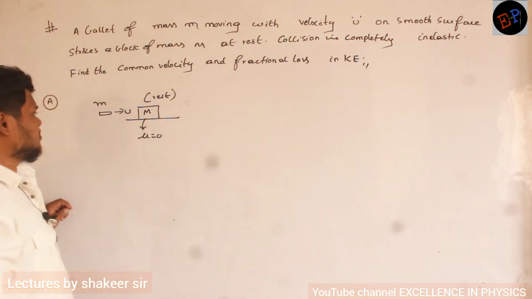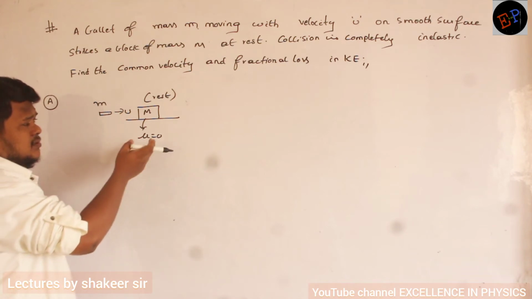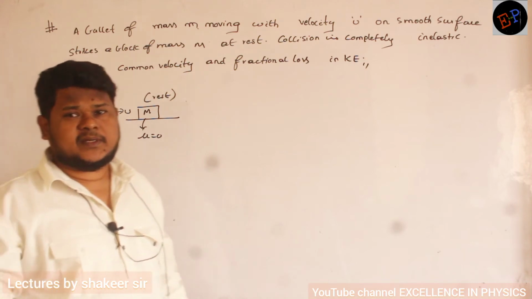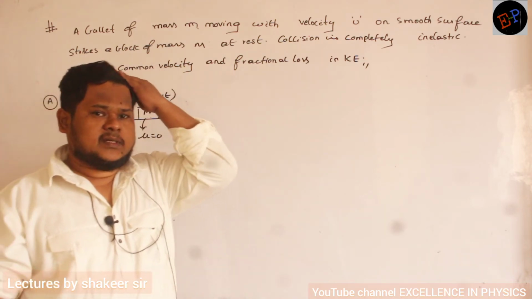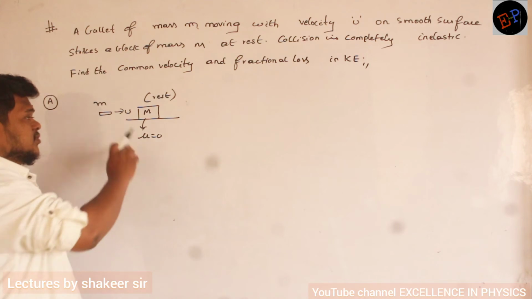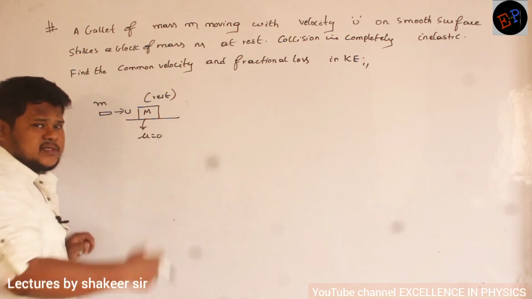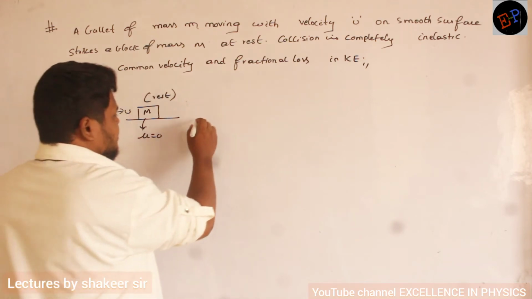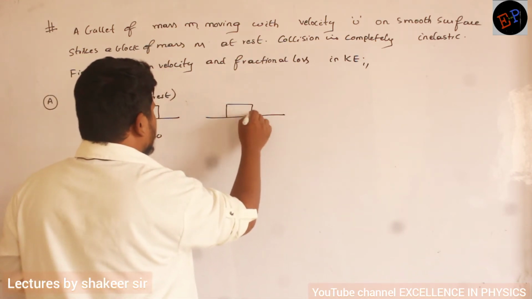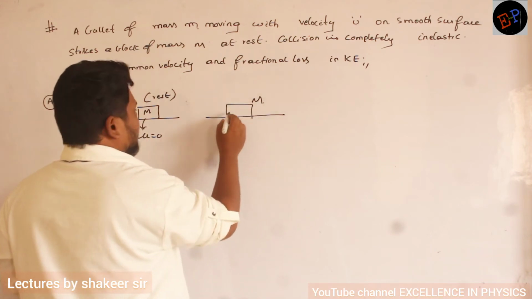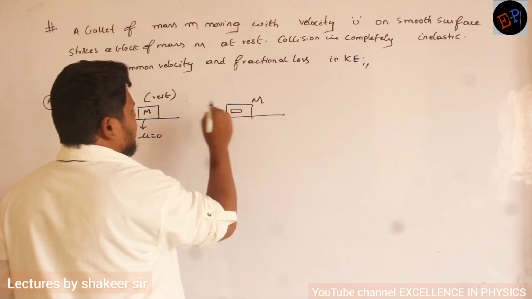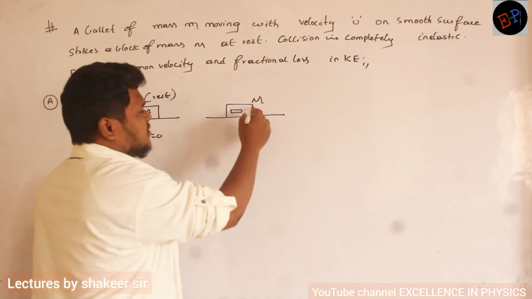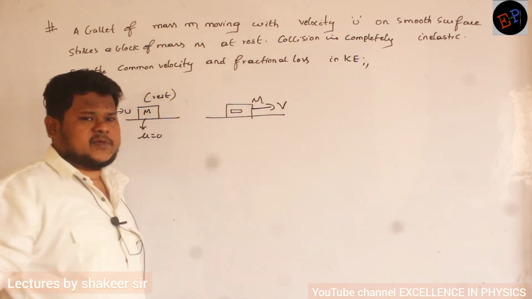Understood? So can you say what is meant by completely inelastic collision? After collision, both bodies become one body and travel as a common body. That is called perfectly inelastic collision. It means after collision, this is the mass of capital M, and the bullet will be embedded inside this block. The bullet goes and settles in the block, and both of them start moving with a common velocity of v. That is called perfectly inelastic collision.